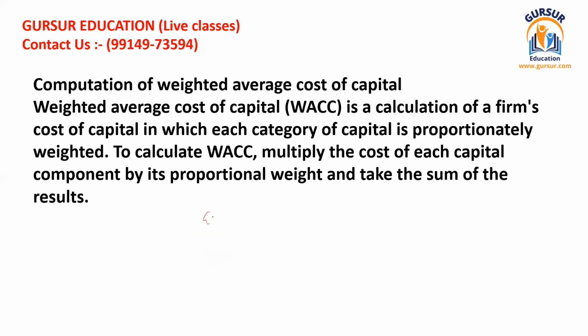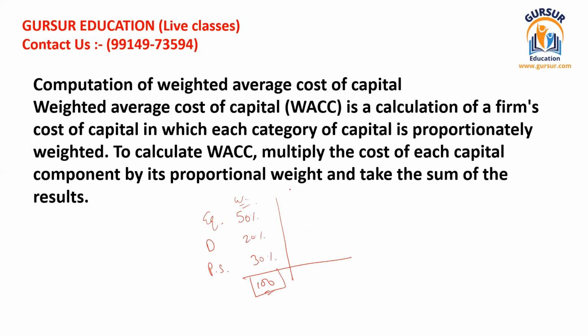So what happens? You have equity, you have debentures, you have preference share capital. They will have some weights in proportion, because the total capital is always 100. Maybe you are using 50% equity, 20% debenture, and 30% preference share capital.